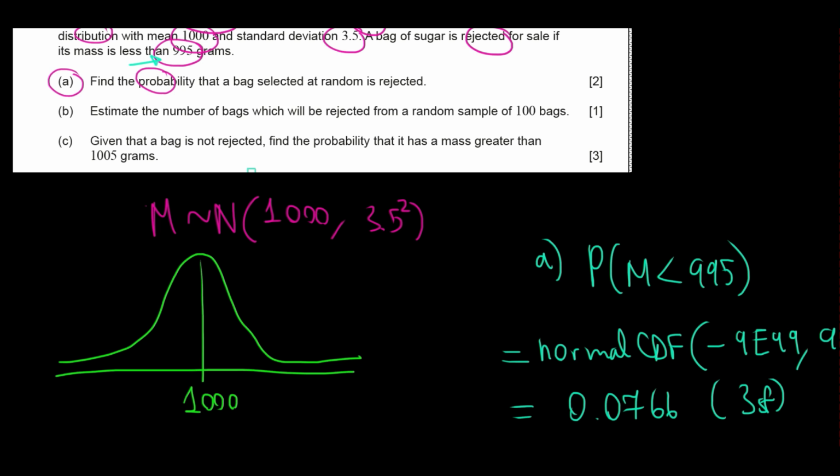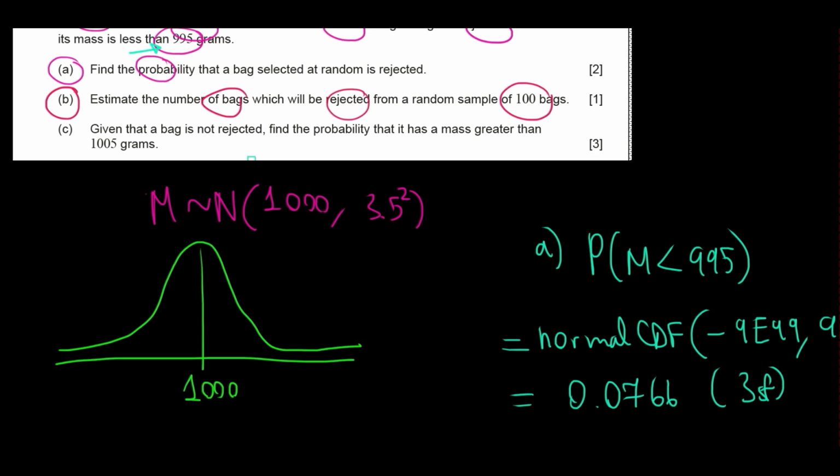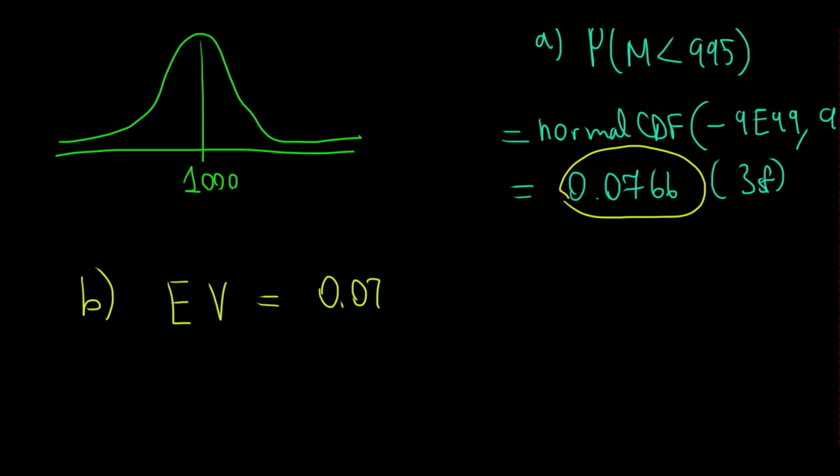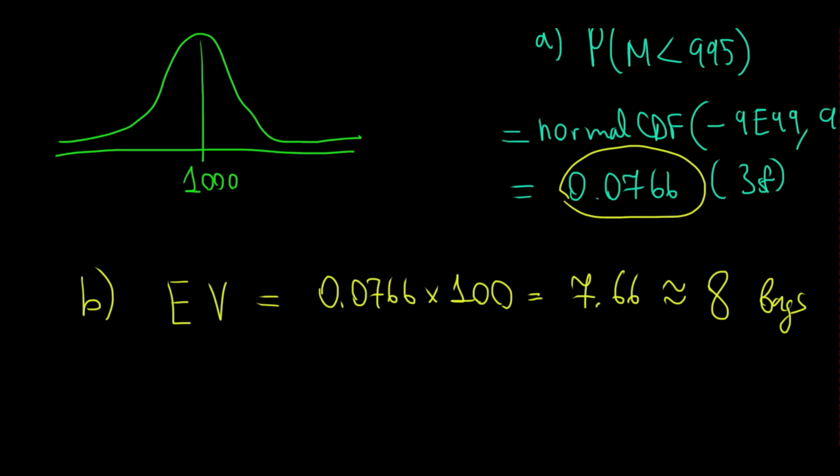Question B says estimate the number of bags that will be rejected from a random sample of 100 bags. If we have to estimate something, we will have an expected value. The expected value of bags being rejected will be the probability of being rejected, 0.0766, multiplied by the sample of 100 bags. That's 7.66, or roughly 8 bags. Since the number of bags is an integer, we can round it to 8 bags.